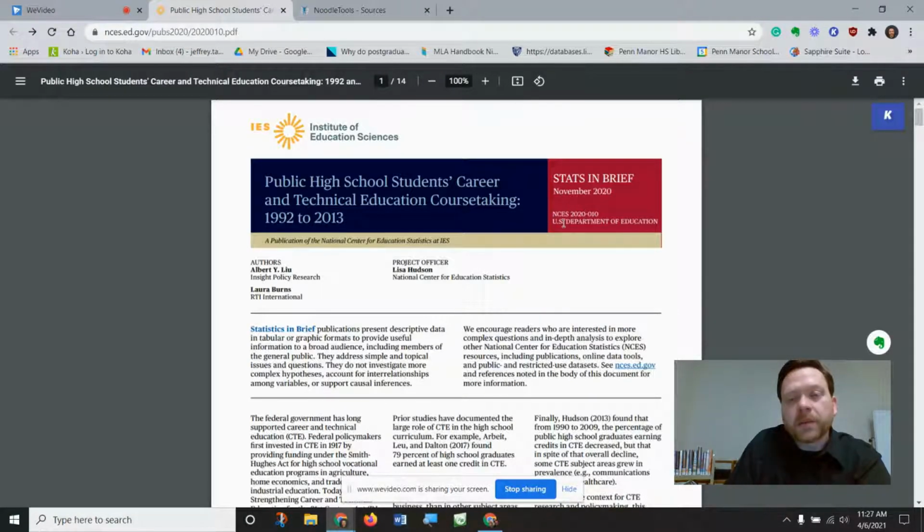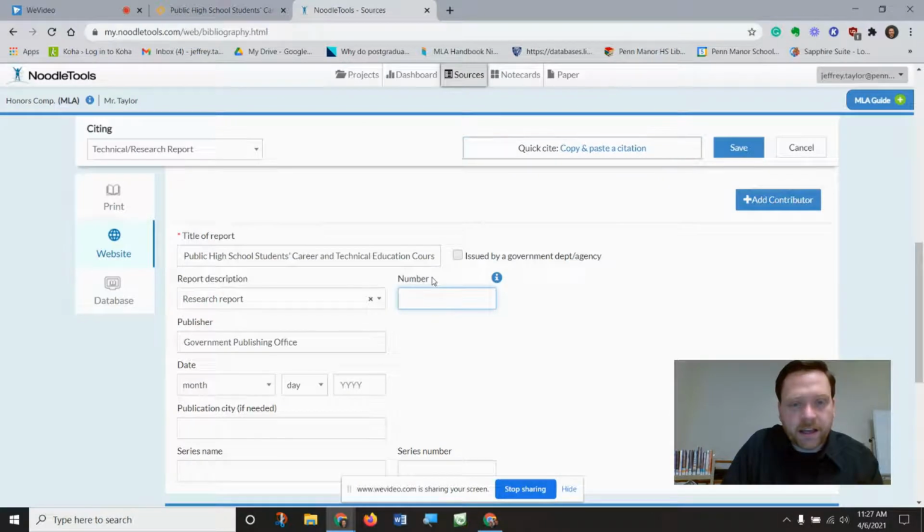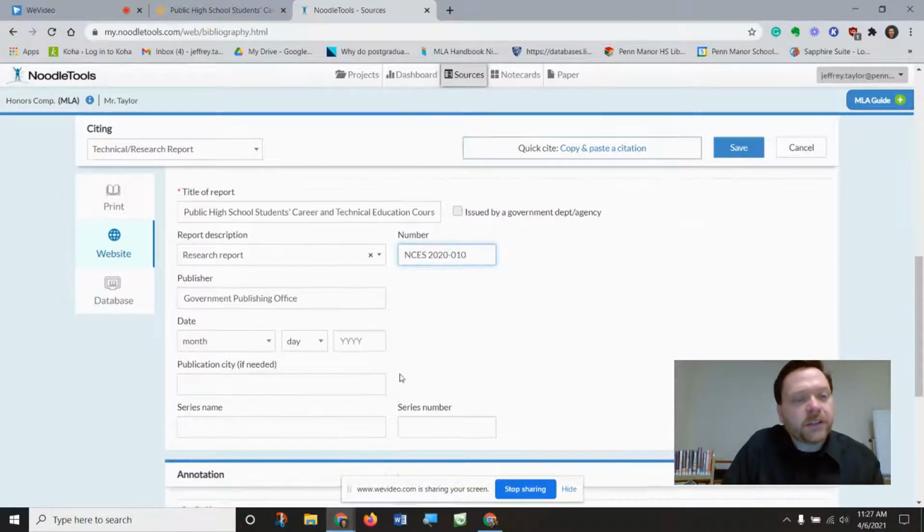The number, sometimes there's a number, in fact, a lot of times with government reports where it's assigned a certain number. In this case, this is NCES 2020-0110. We're going to copy that over and place the number. They've already filled in for the publisher, Government Publishing Office. The GPO publishes basically everything sort of government related.